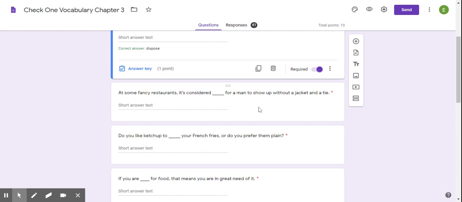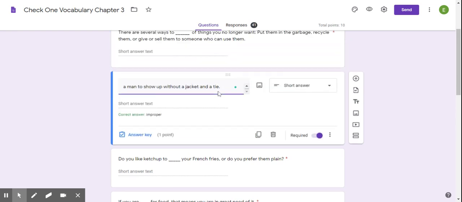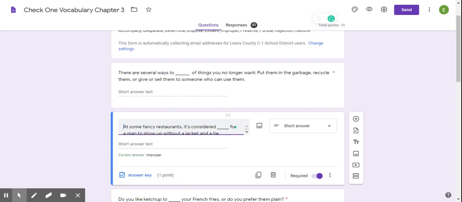Our next sentence is, at some fancy restaurants, it's considered blank for a man to show up without a jacket and a tie. So, in some fancy restaurants, it's considered improper for a man to show up without a jacket or tie. That is not suitable for the situation. They want you to be dressed up nicely.